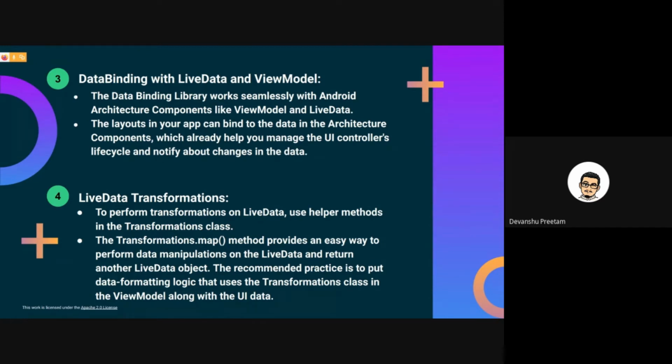Now, you guys know about the advantages of live data, but if it's not transformed, then it's not useful. To perform transformations on live data, use helper methods in the transformation class. The transformations.map method provides an easy way to perform data manipulations on the live data and return another live data object. The recommended practice is to put data formatting logic that uses the transformations class in the view model along with the UI data. That would be all about the architecture components in UI.